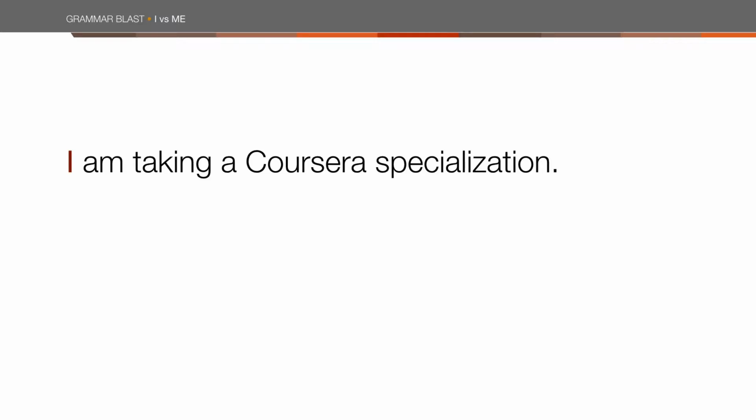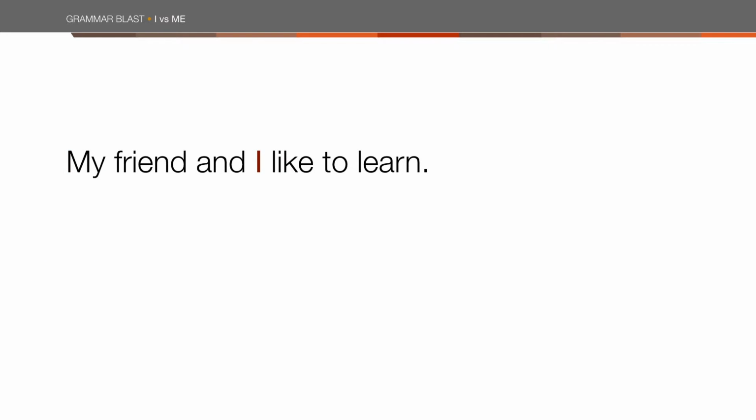I is a first-person subject pronoun, but that's probably more than you really need to know. The important point is that I is always the subject. You use I when you're taking the action in a sentence. For instance, in this sentence, I am taking a Coursera specialization. I is the subject. Similarly, in my friend and I like to learn, I is still in the subject position.